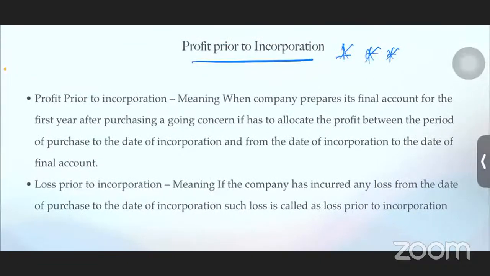See, actually, there are 3 dates you have to remember. First, what is our accounting year? It starts from 1st April to the 31st of March, so a total of 12 months.